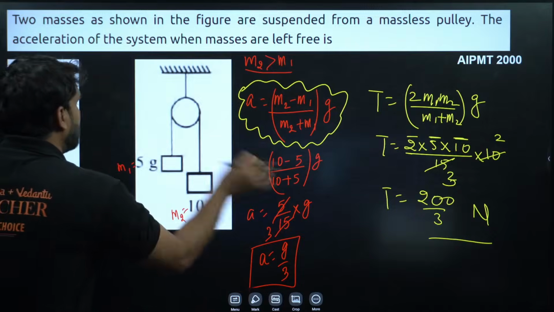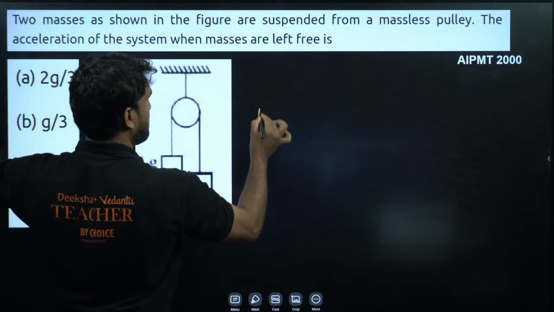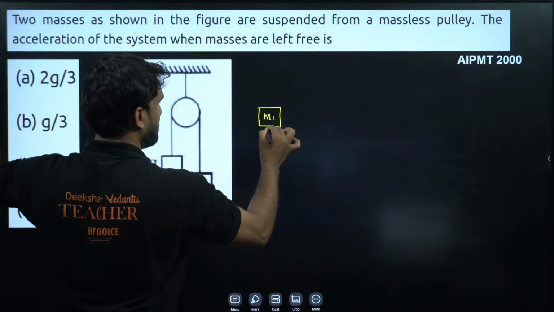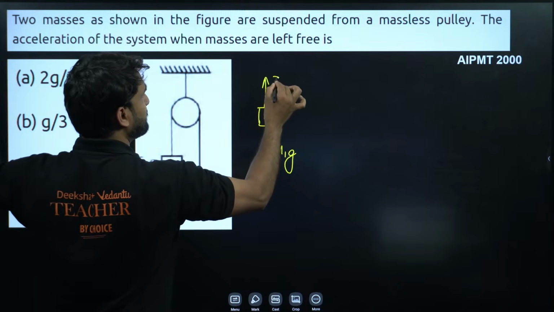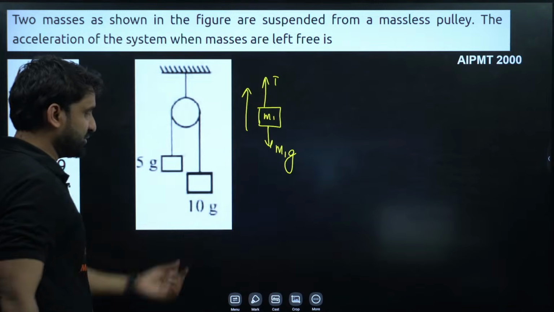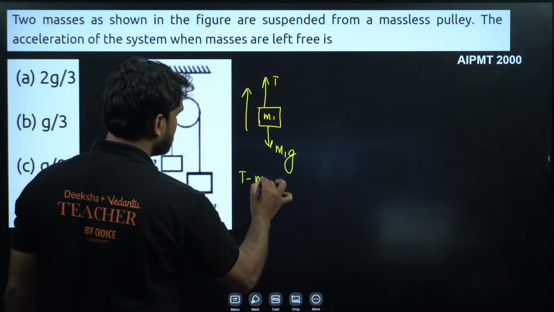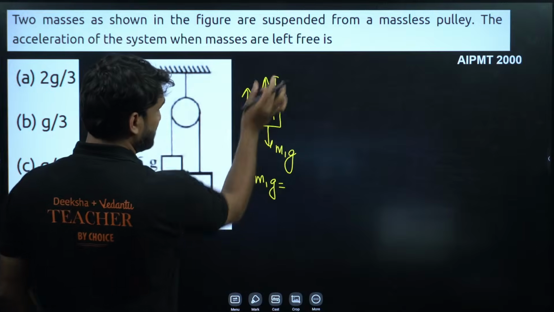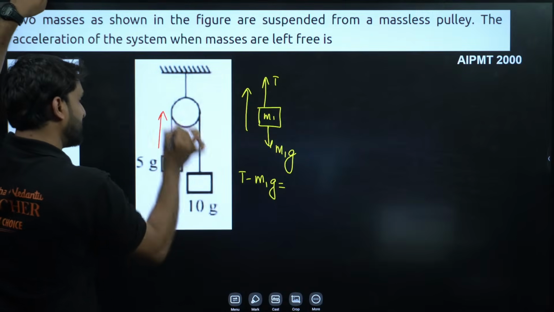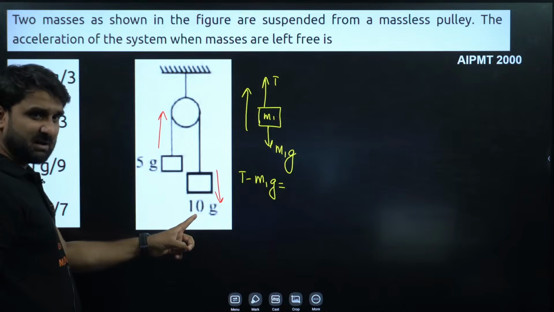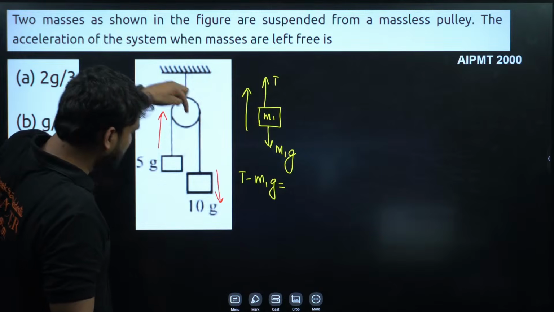Okay. See, I can give you the solution for this. Listen. Let's say this is block A of mass m1, so this is m1g, and this is the tension, and the block is moving in the upward direction. This block is moving upward and the other is moving downward, because this mass is greater than that mass. So the weight will be greater on one side and smaller on the other.